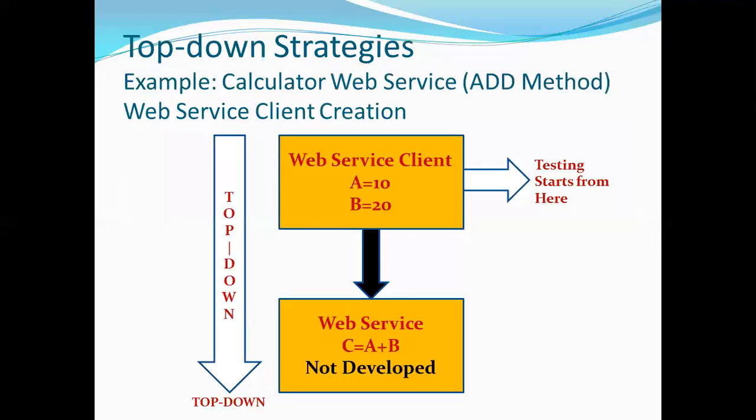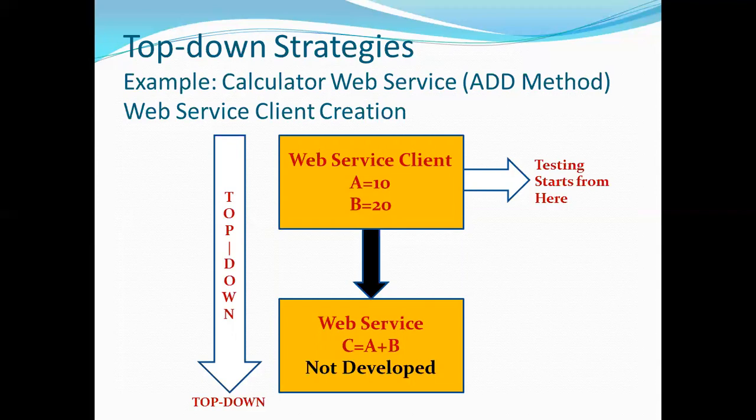Take the example we have seen, where the calculator web service is divided into small web services. While developing the small web services, suppose I take the add method. The add method web service is developed like this.